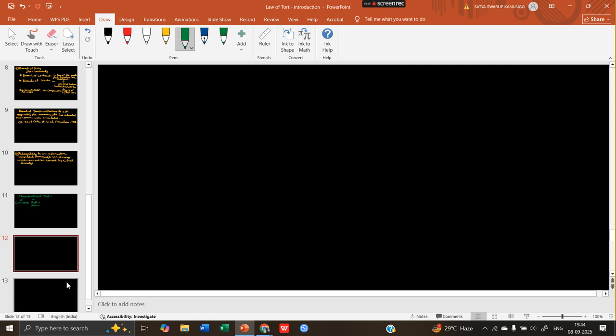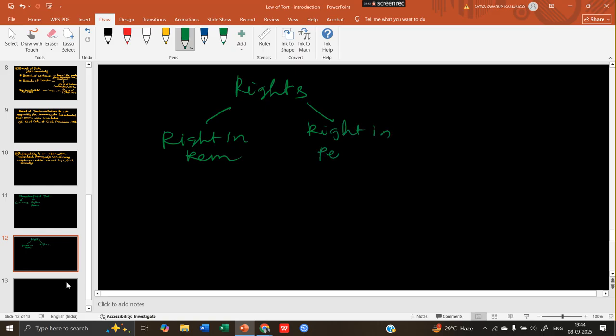So we have a lot of types of rights. There is one more category, that rights can be right in rem. Another one is right in personam.